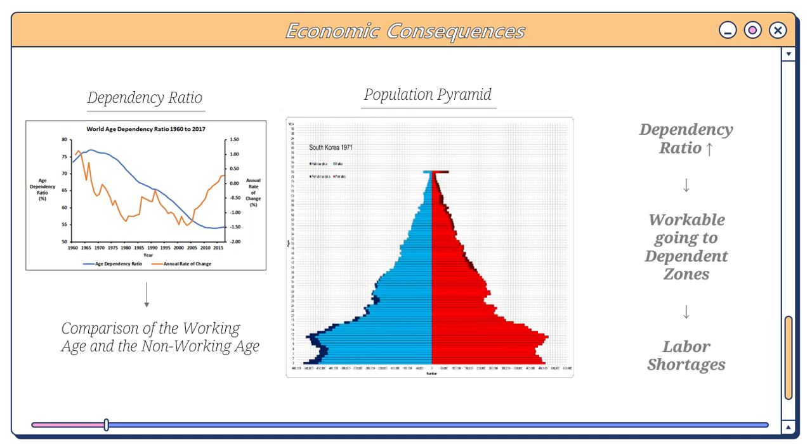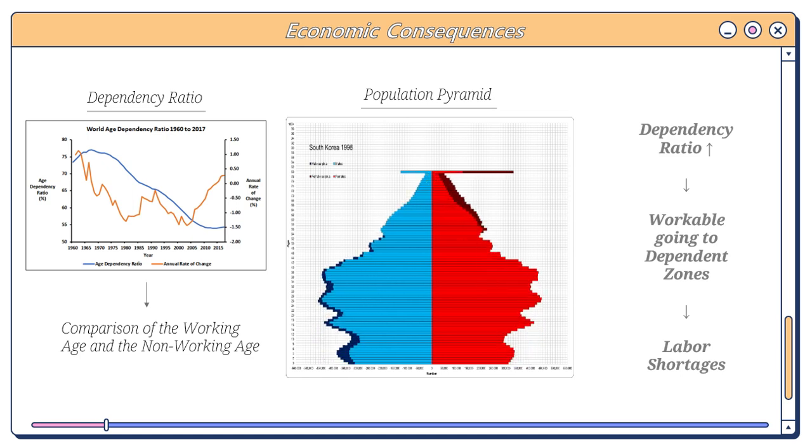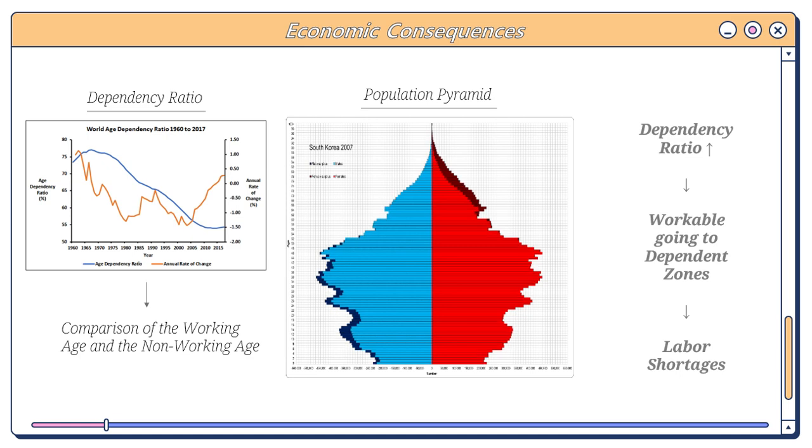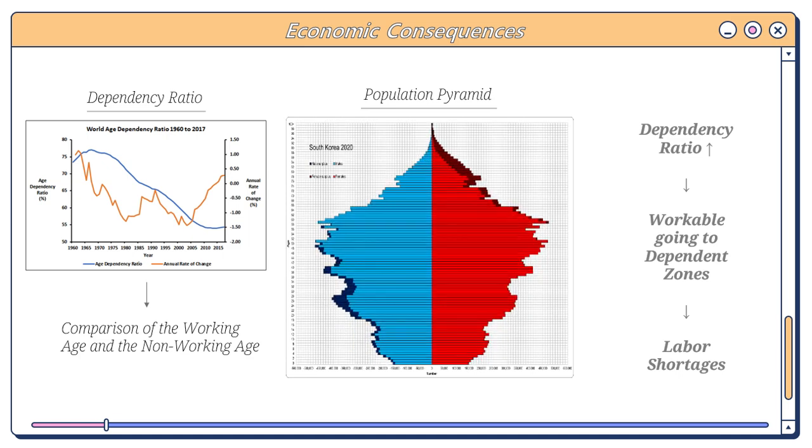So another way to reconsider the aging population is that when the population ages, the dependency ratio increases. The dependency ratio is a comparison of the working age and the non-working age, which are people who are under the age of 15 and over the age of 65.